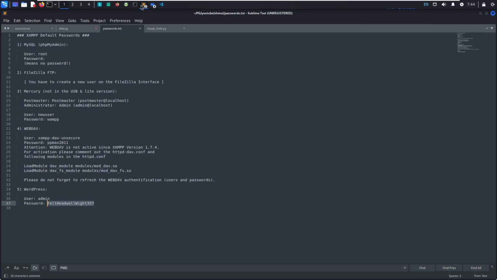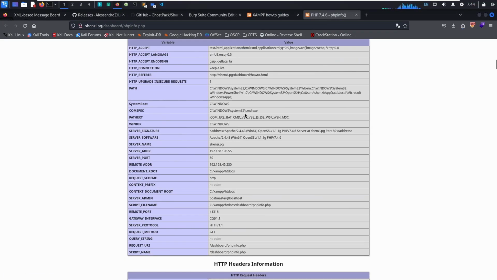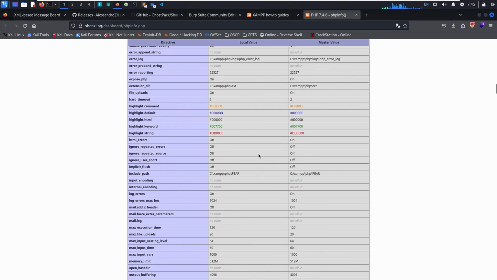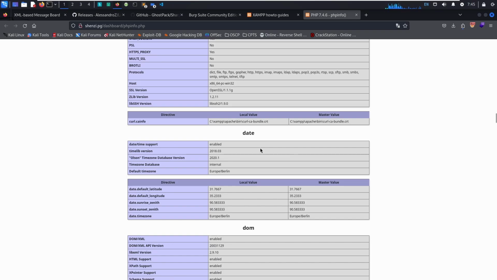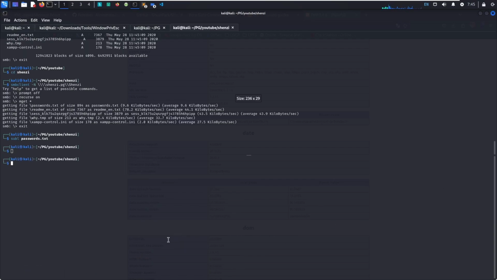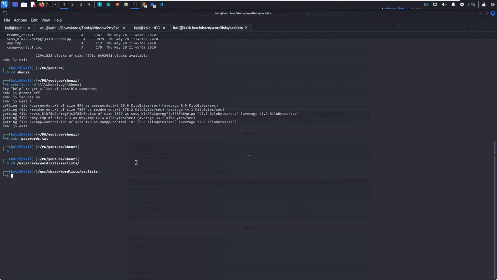So since we have a password, let's go ahead and move on to the web port, which is port 80, and see if we see WordPress. Got a PHP info page. On this page we will see Shenzi a lot, so that's one hint. Another hint is the share name, which is Shenzi. But even if we do a bunch of directory fuzzing, we will never find the Shenzi directory in any of the word lists that we need.